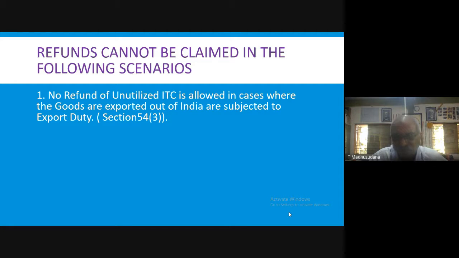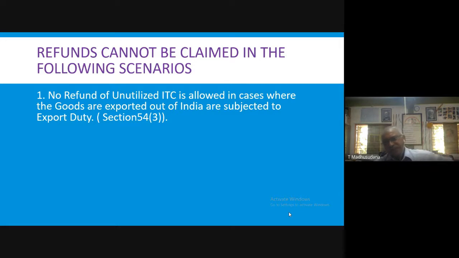As per Section 54 subsection 3 of the IGST Act, no refund of unutilized ITC is allowed in cases where the goods exported out of India are subjected to the export duty.